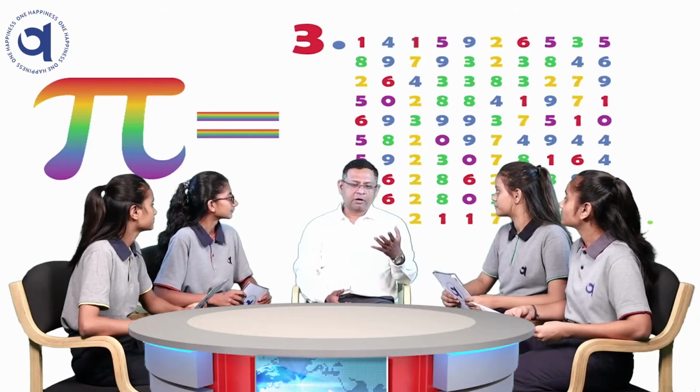Actually, generally when we talk about numbers, we always find either rational or irrational numbers. There are two types of numbers in the number system. A rational number can be represented in the form of p by q, where q is different from 0. But pi is also represented by 22 by 7, so it is represented in the form of p by q. So naturally the question arises whether pi is rational or irrational.